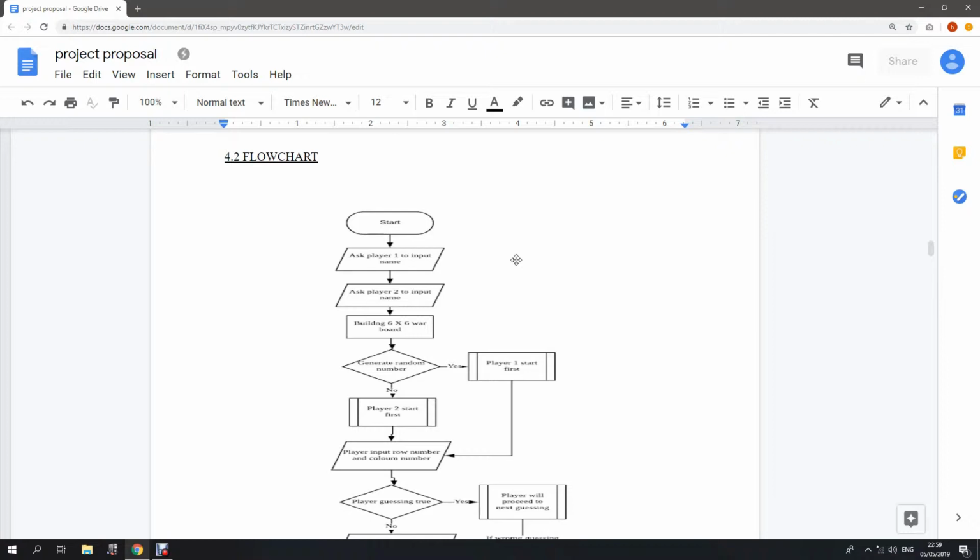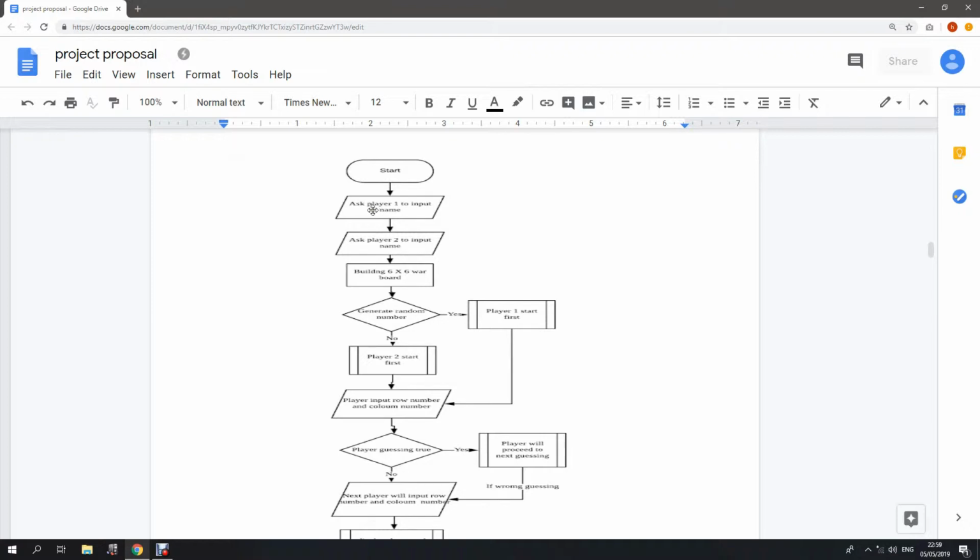So my project is about the Battlefield gaming. I will present to you the flowchart of our project. Firstly, this is the start button.